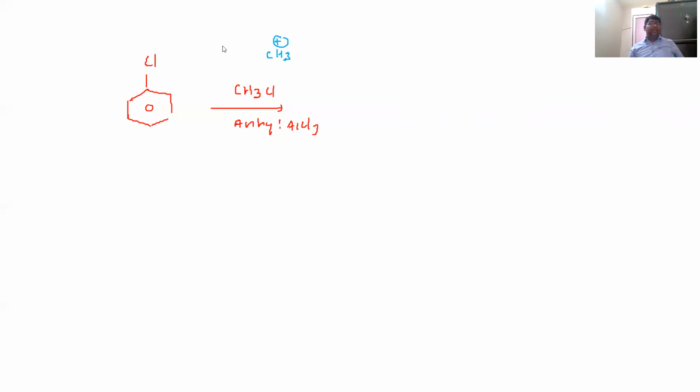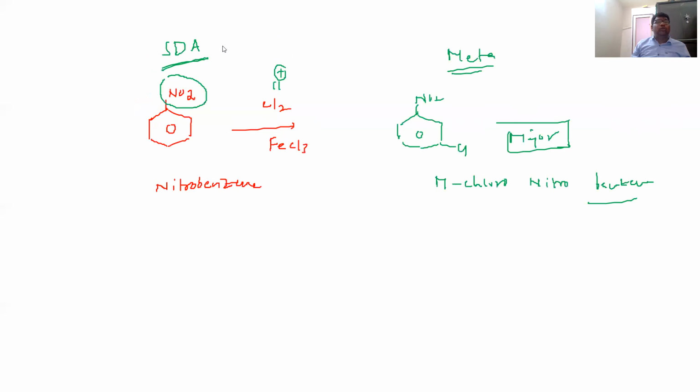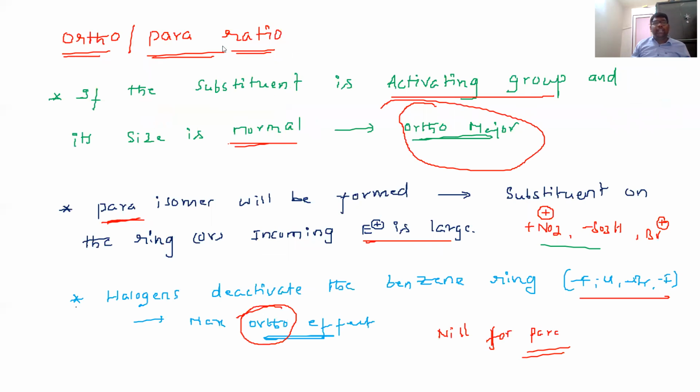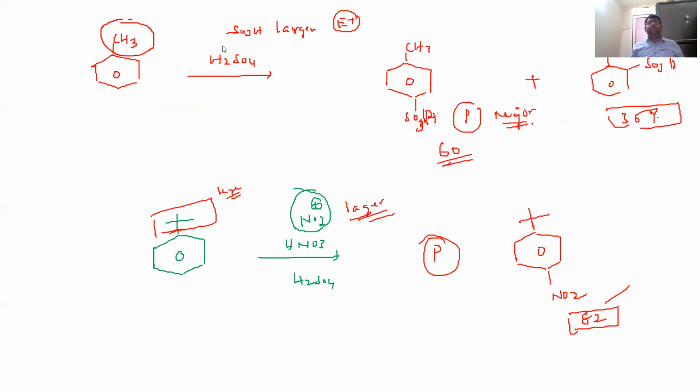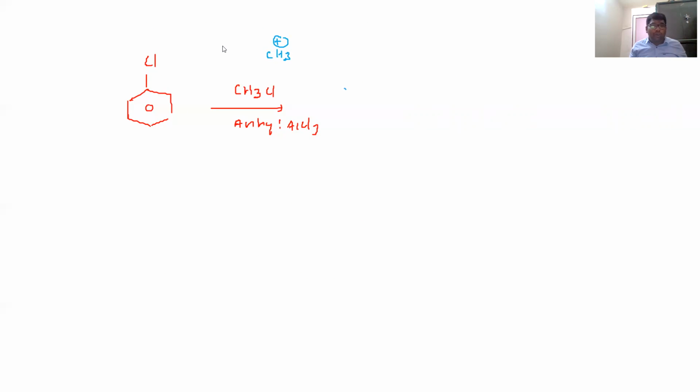If the substituent on the benzene ring is a halogen, it is more deactivating to the benzene ring. Definitely the product formation will be ortho only. Halogens deactivate the benzene ring, so maximum ortho product will be formed. So CH3 will be substituted at the ortho position.